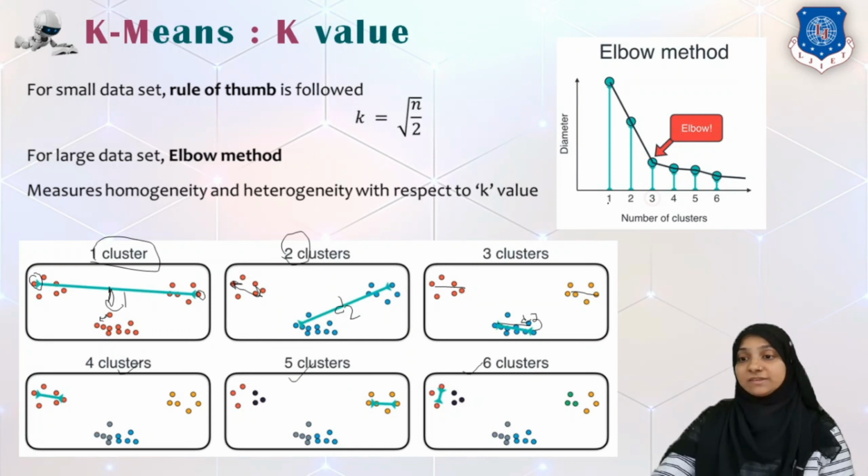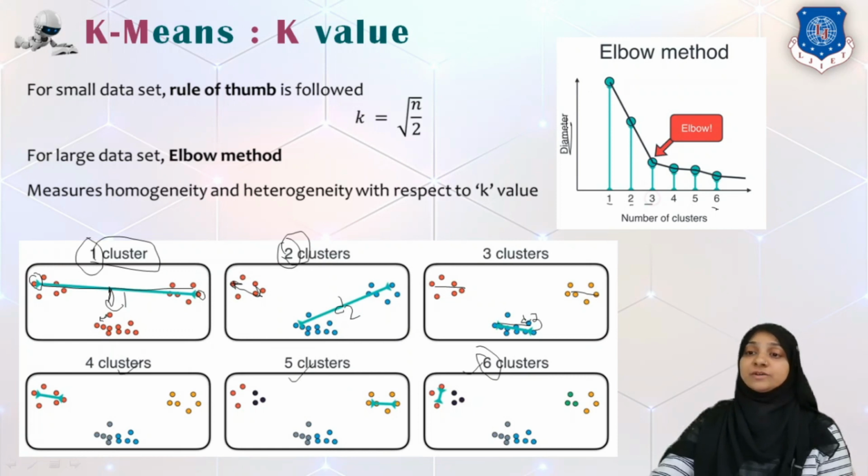Over the x-axis, I have the number of clusters, ranging from 1, 2 and going up to 6. So we have 6 points over the x-axis, and the largest distance that we get, we are going to put that distance, or sorry, it is actually distance, not diameter, so it is wrongly written.